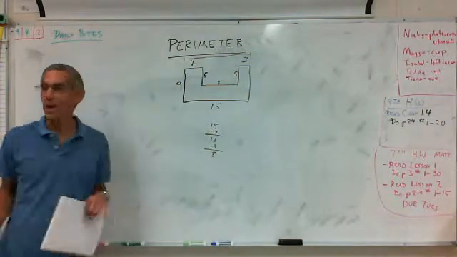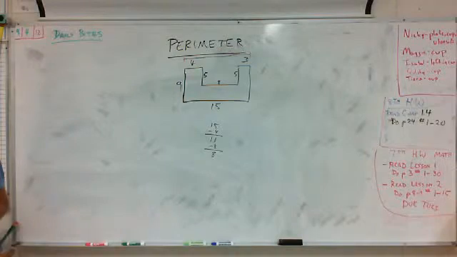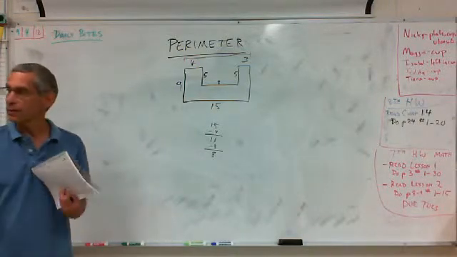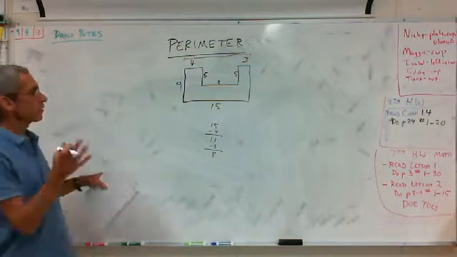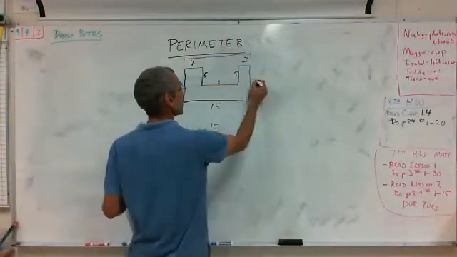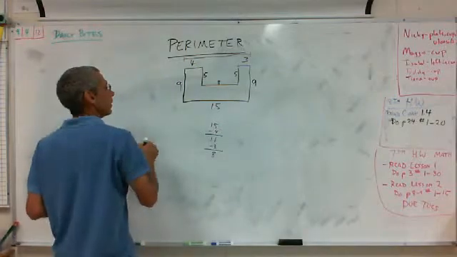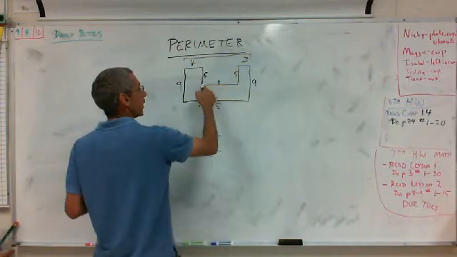Beautiful. Now, can we figure out the perimeter? Yeah. Absolutely. So yes, Alex, what would it be? 58. Okay, I'm going to take your word for it. This is also a 9, right? And has to be because this is 5 and this is 5.